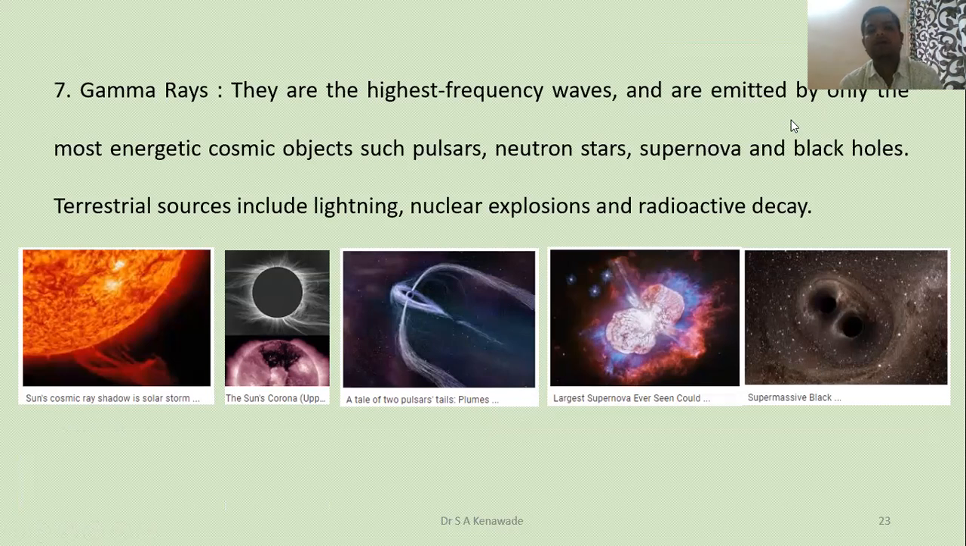Terrestrial sources include lightning, nuclear explosions, and radioactive decay. When a nuclear explosion occurs, it emits gamma rays. Some radioactive substances in nature readily emit gamma rays. And these are some repeated pictures of the sun's corona, pulsars, the largest supernova, and supermassive black holes. These also emit gamma rays, but we cannot see them; they are invisible.